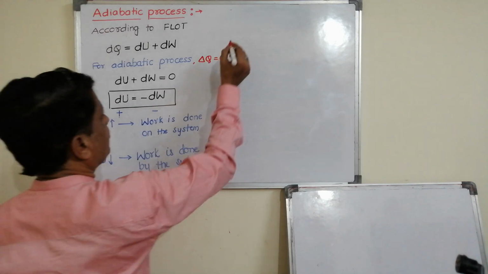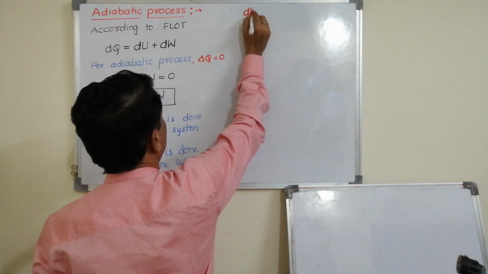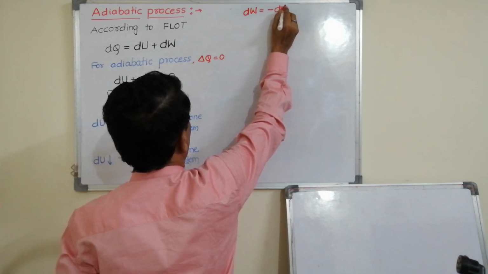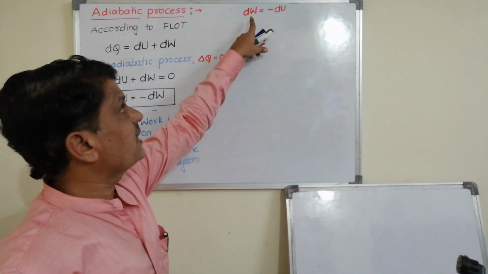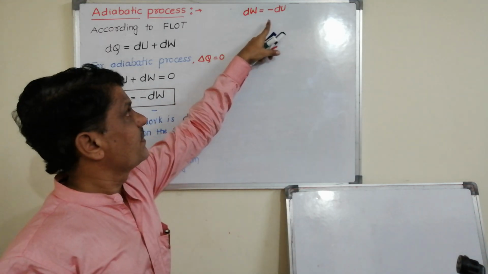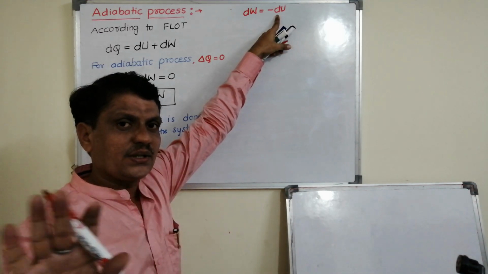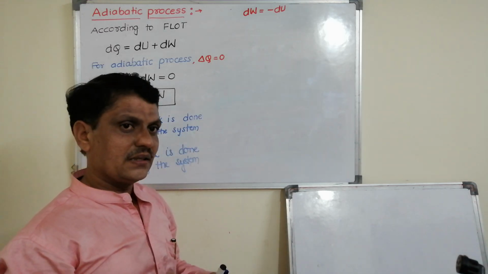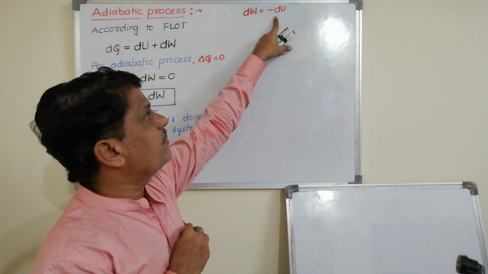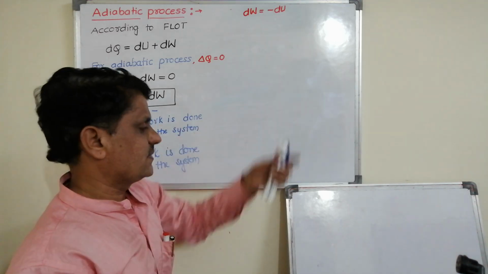As you know, work done can be written as dW equals minus dU. As I told, work done may depend on path or process, but change in internal energy is independent of path, that is, independent of process. It may be adiabatic, it may be isothermal, or it may be any process.